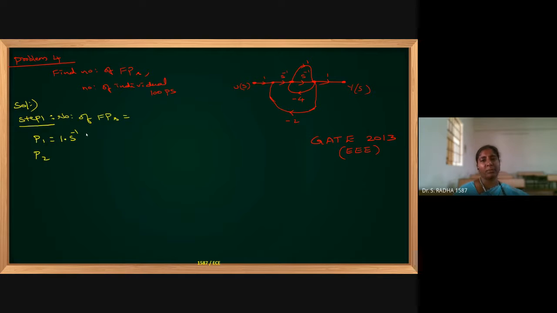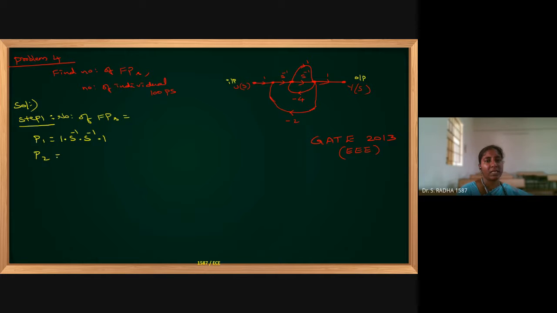Minus g1, minus 1. Anything can be the gain on the branch. So s power minus 1 is the gain given in this diagram. s power minus 1, s power minus 1, 1. This is one forward path. U of s is the input and y of s is the final output. I should start from input and end at the output. This is the first forward path.